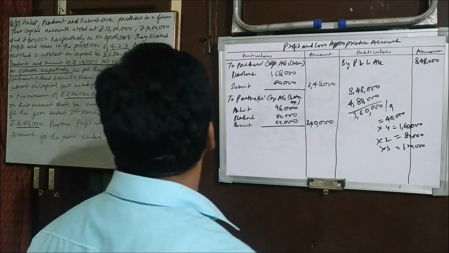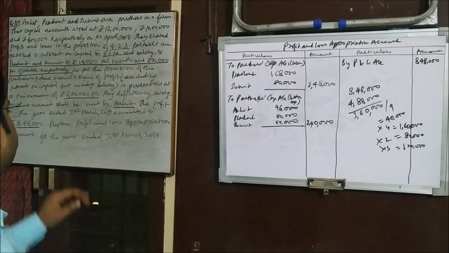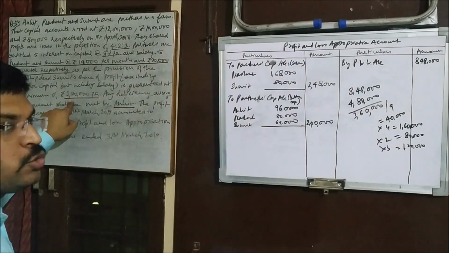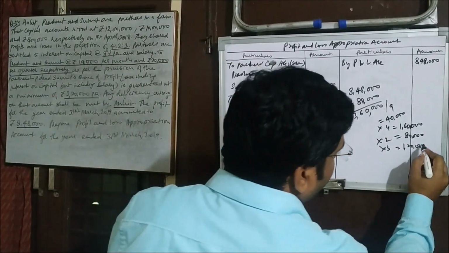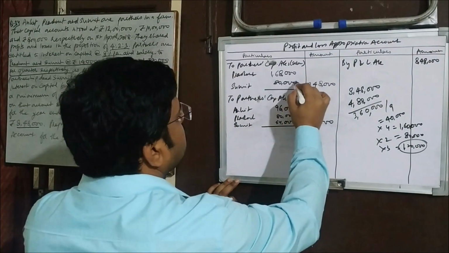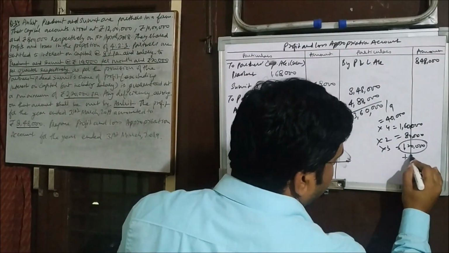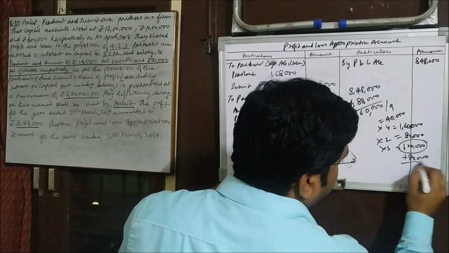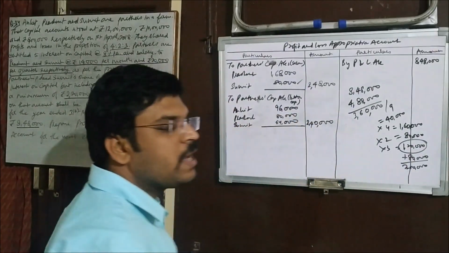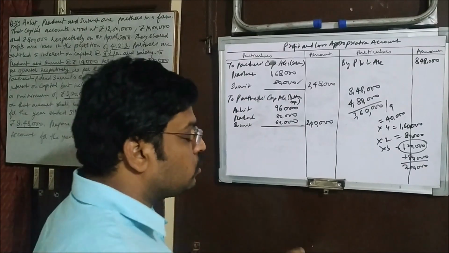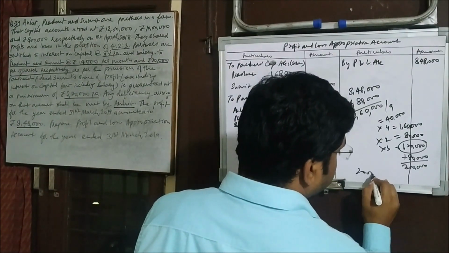Now let's see about Sumit. Sumit is guaranteed 2,20,000 including salary. So here he is getting 1,20,000, and how much salary is he getting? 80,000. So if we add salary, then his total share becomes 2 lakh. And how much is he supposed to get? 2,20,000. So 20,000 is still left.